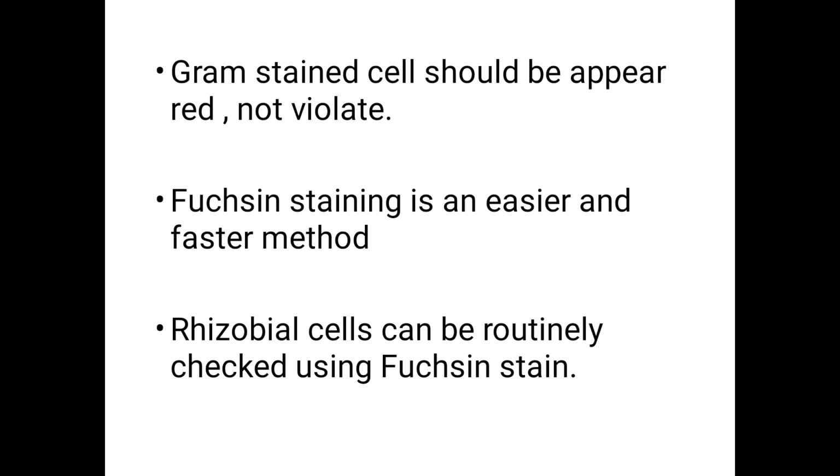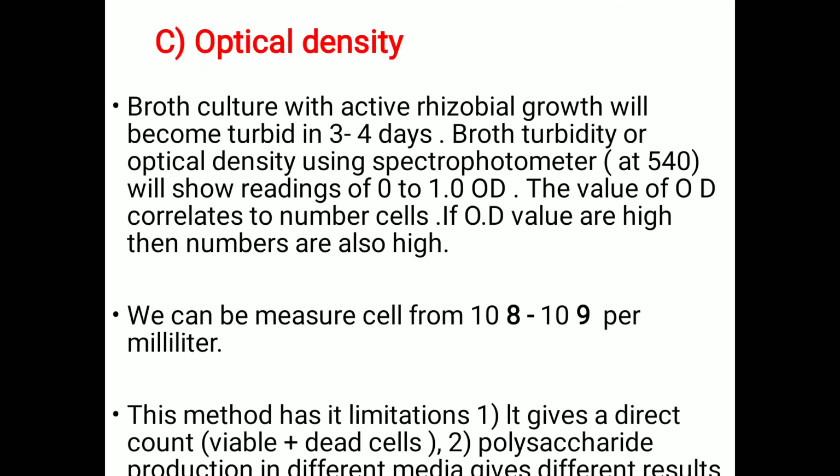Gram stained cells should appear red, not violet, as we discussed previously, because they are gram negative bacteria. Carbol fuchsin staining is an easier and faster method. That means if the staining is done with the help of carbol fuchsin, the staining procedure is faster and quite easy as compared to other stains. So Rhizobium cells can be routinely checked using the carbol fuchsin stain.